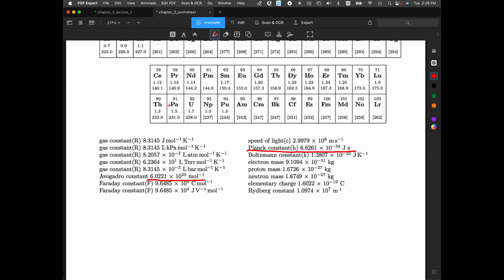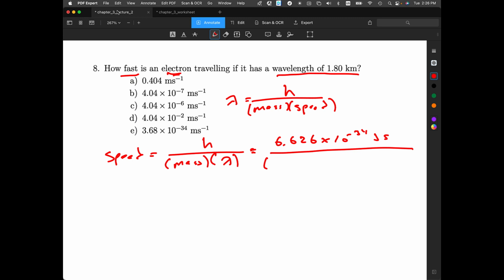The electron mass is 9.11 times 10 to the minus 31 kilograms. Now our wavelength is 1.8 kilometers, and so that's 1.8 times 10 to the 3 meters. Remember, k is times 10 to the 3.